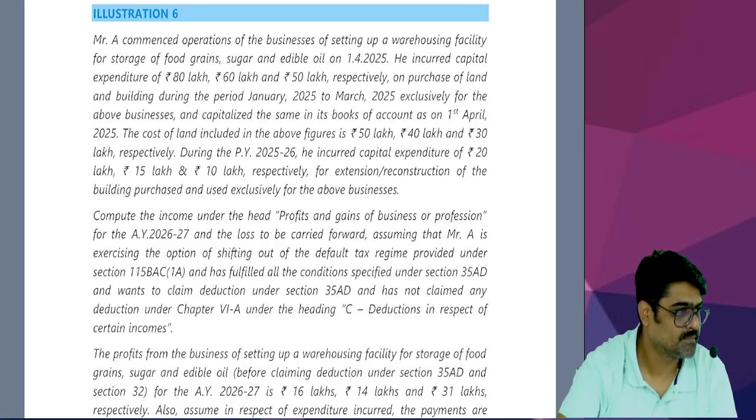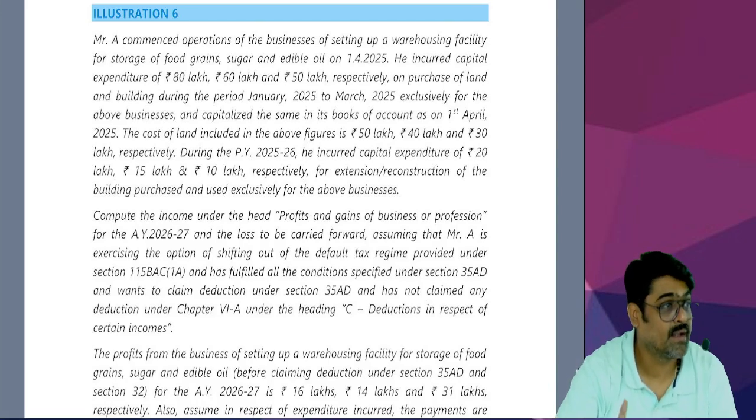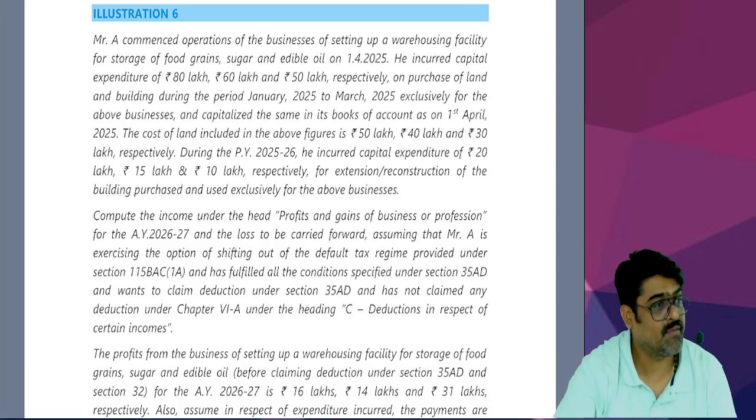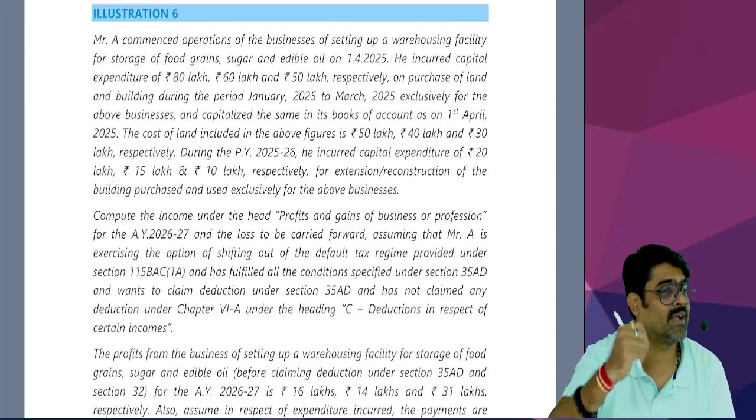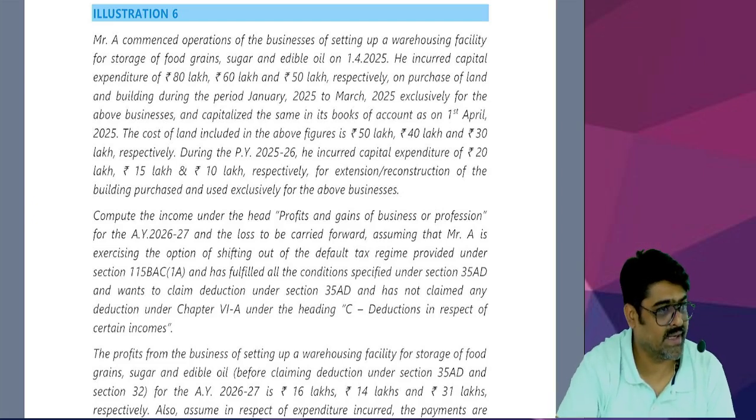Start. And this question is based on section 35AD. So besides every question, are you marking or not marking? Mark, every question you have to write down what concept is there in this question. So the last question has section 35, this question has section 35AD. Start. Do it fast.